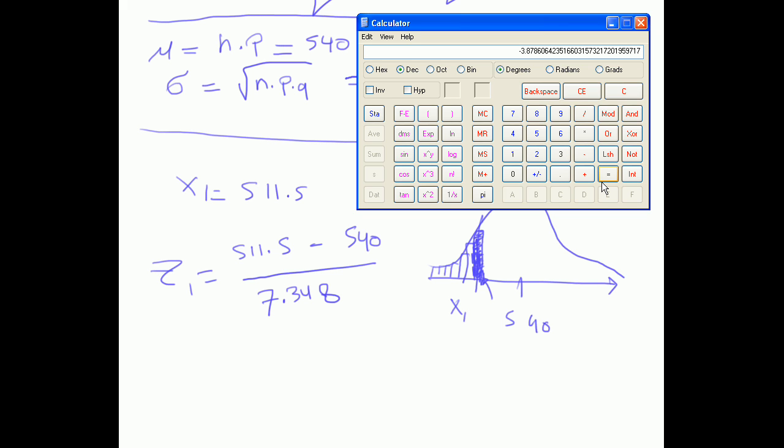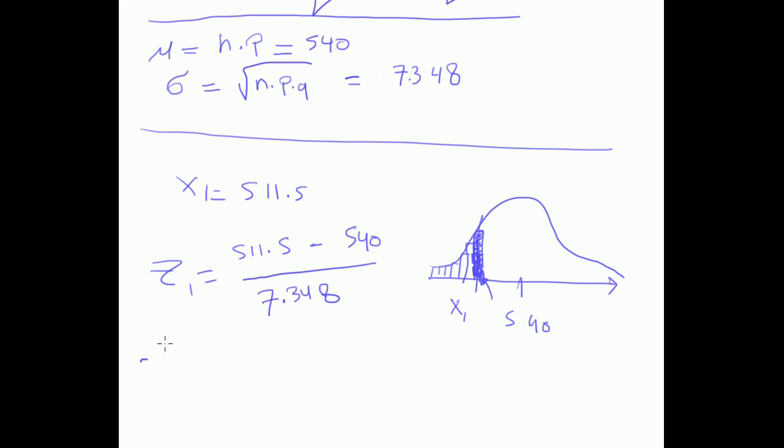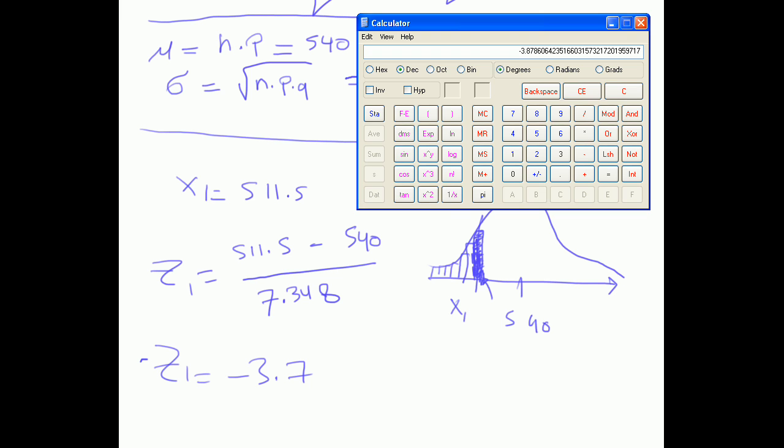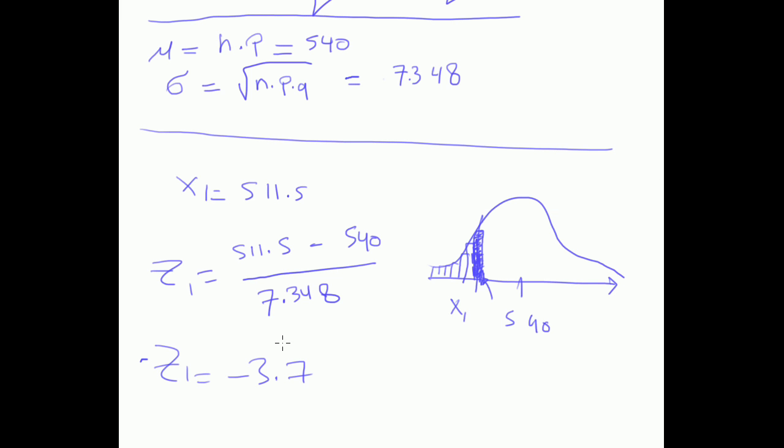That will give me minus 3.87, something like that. Okay, let's write that down. Minus 3.878, something like that. So minus 3.878 should be rounded to 2 decimal places. Should be minus 3.88.